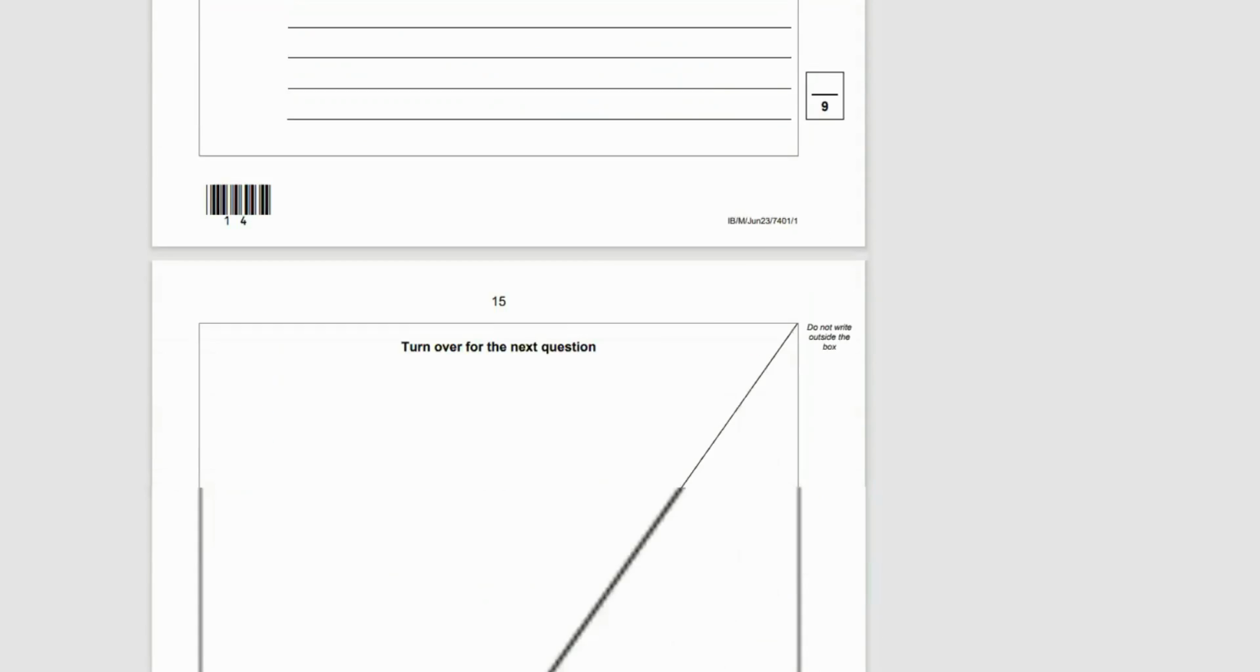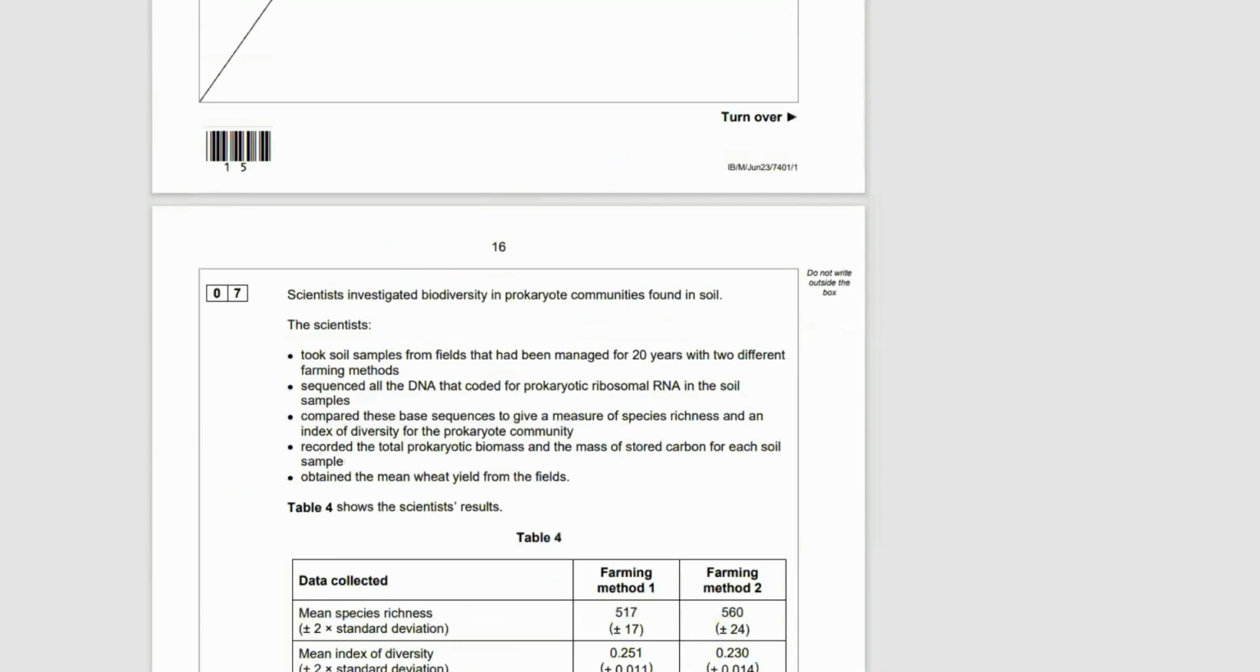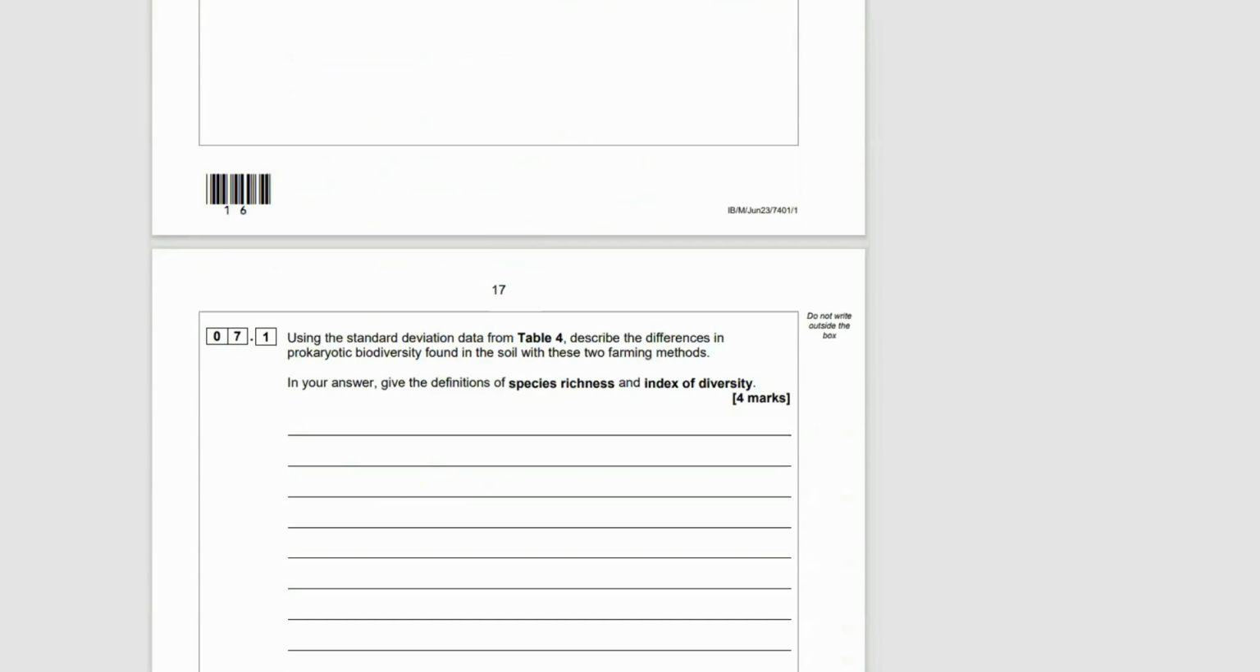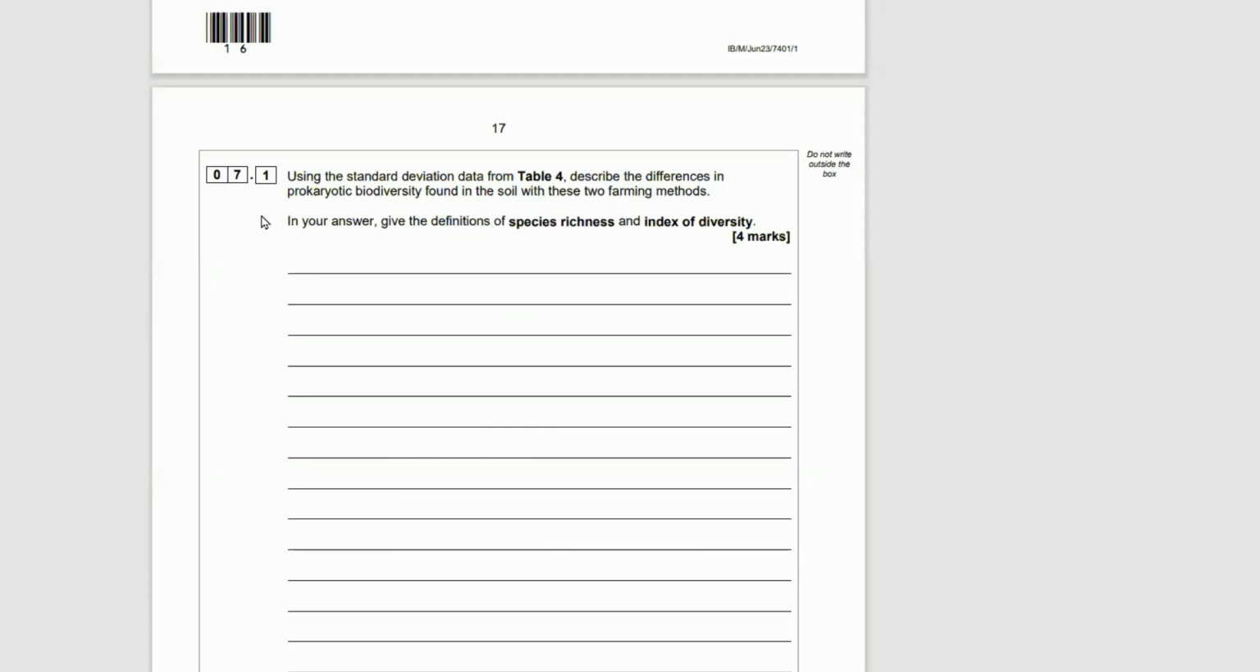Okay, let's go. Where are we? Bada bada bing. Question 7. Scientists investigated biodiversity in prokaryote communities found in soil. The scientists took soil samples from fields that had been managed for 20 years with two different farming methods, farming method 1 and 2. So let's go down, blah, blah, blah. If you want, go back, pause the video and read that. I can't be bothered to read all that.